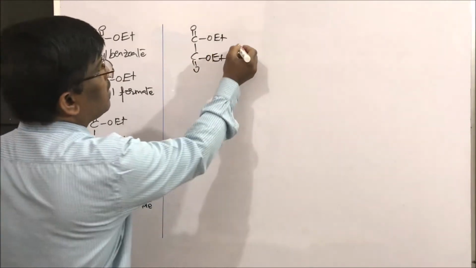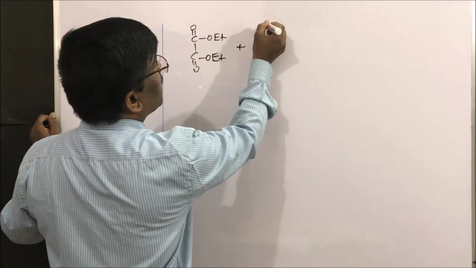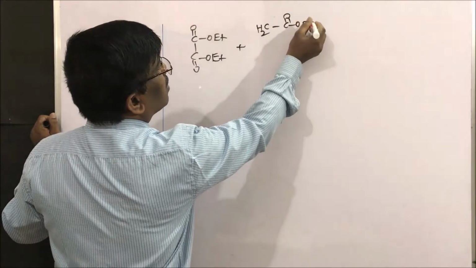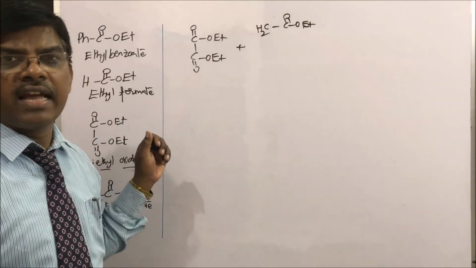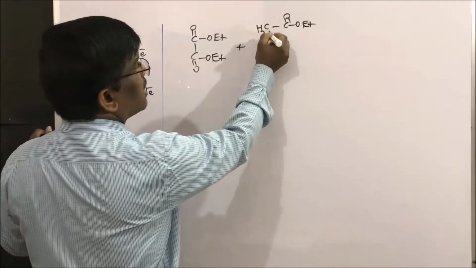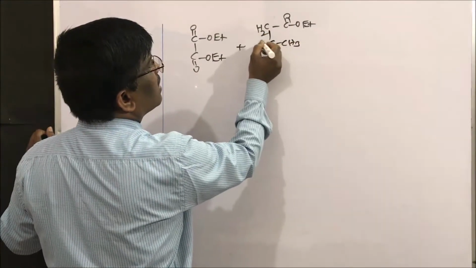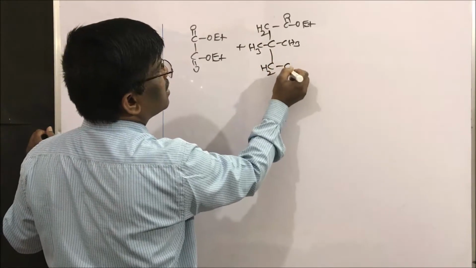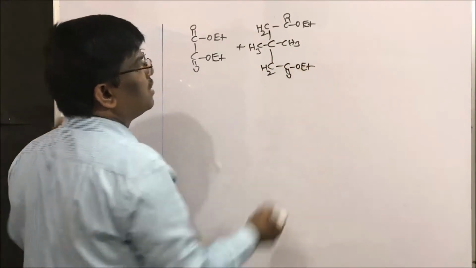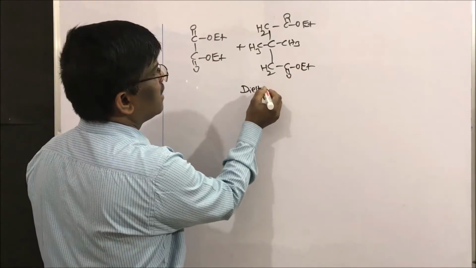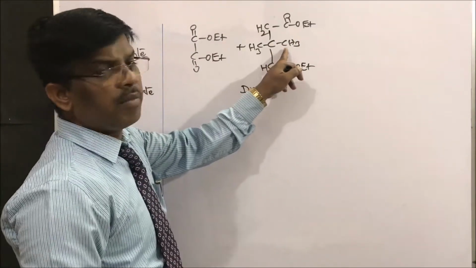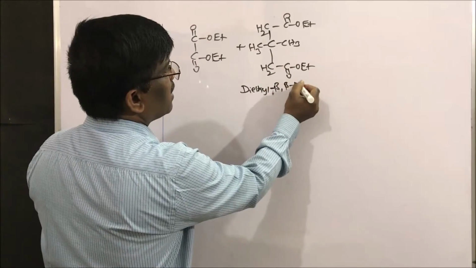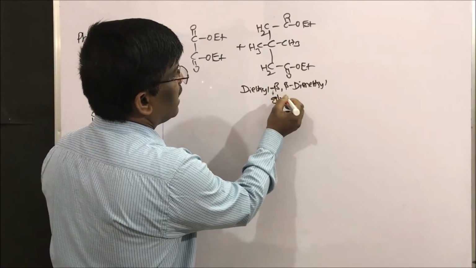Yes, diethyl oxalate plus diethyl glutarate. Let us take diethyl glutarate. How many carbons will be there? Glutaric acid, 5 carbons. Here I am writing dimethyl CH2COOEt. So this is diethyl beta, beta-dimethyl glutarate.